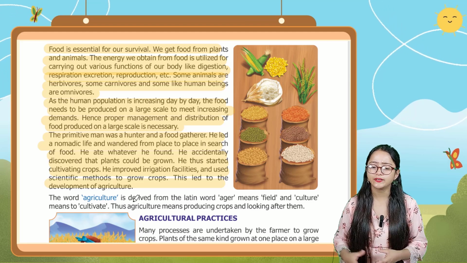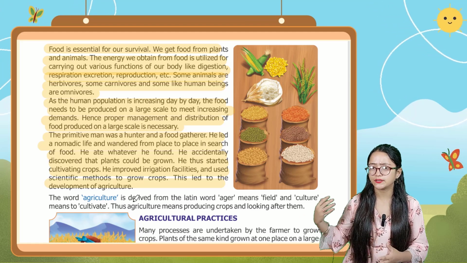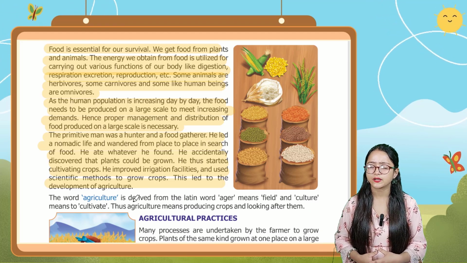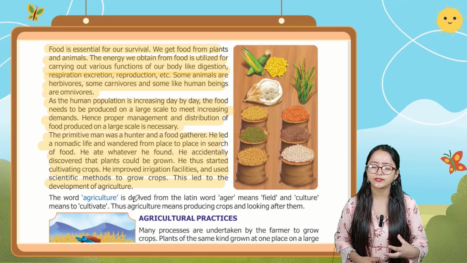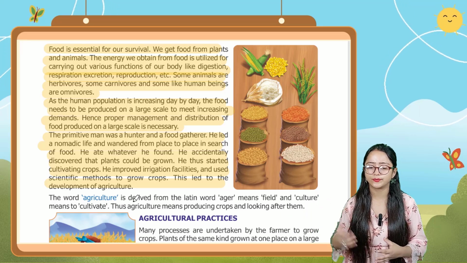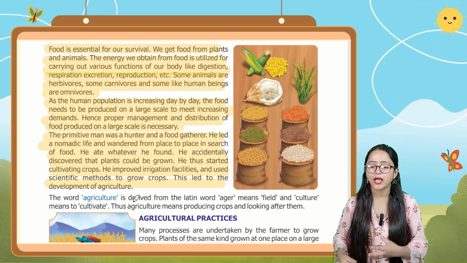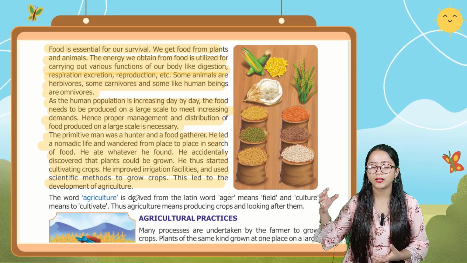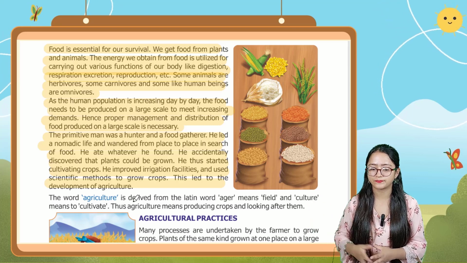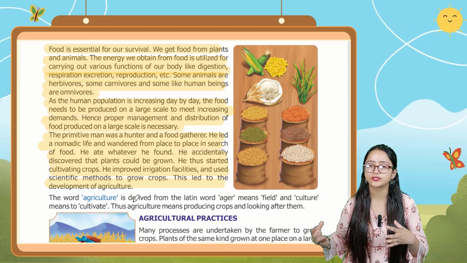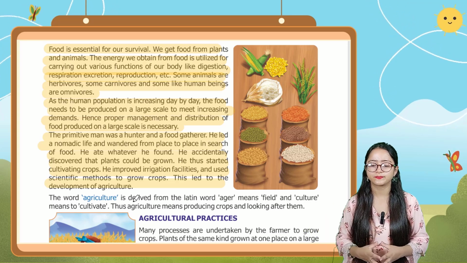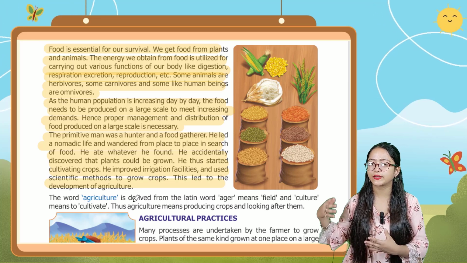The primitive man was a hunter. Like in the earlier period, the early man was the hunter and food gatherer. So he led a nomadic life, like he wandered from place to place in search of food. He ate whatever he found, and he accidentally discovered that plants could be grown. He thus started cultivating crops. And he also improved irrigation facilities and used scientific methods to grow the crops. This led to the development of agriculture.